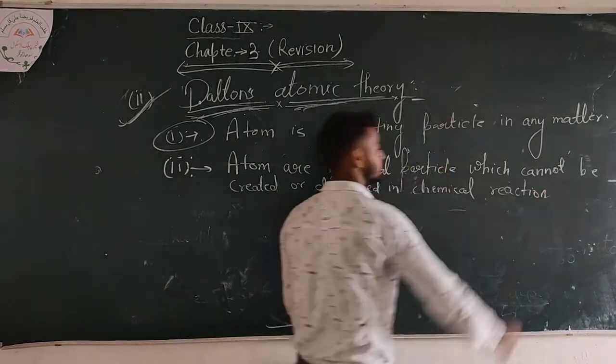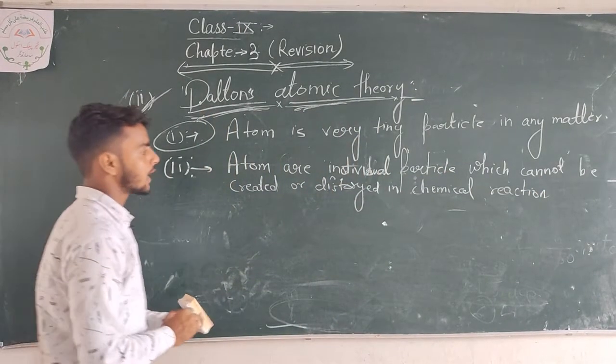That means all the atoms are indivisible particles.